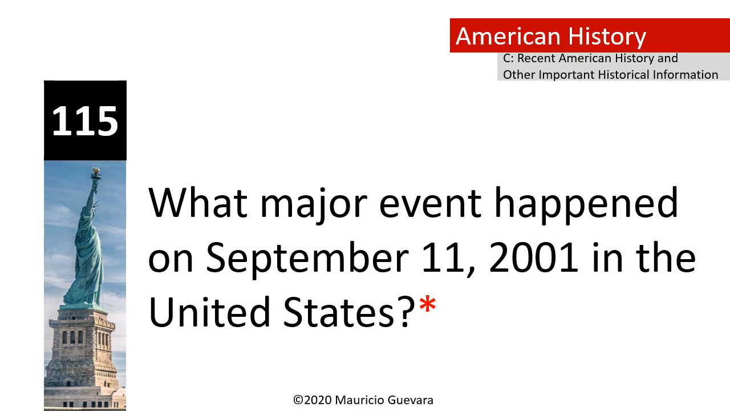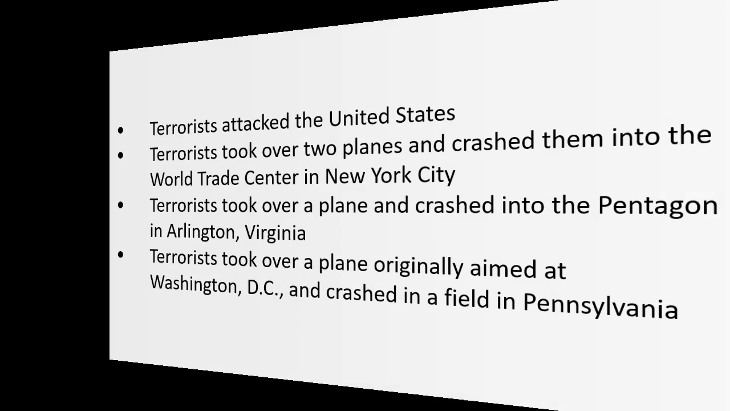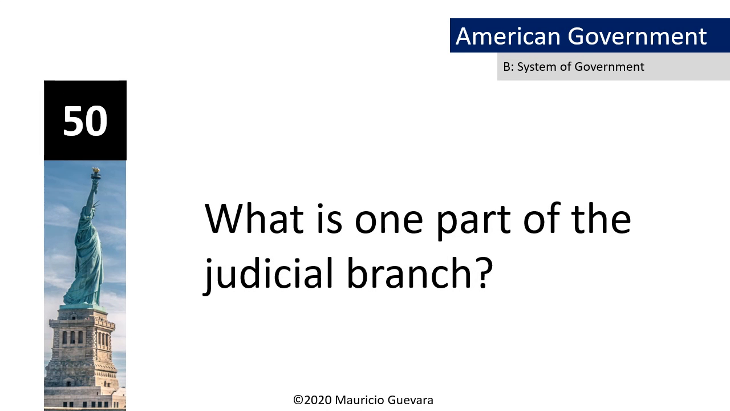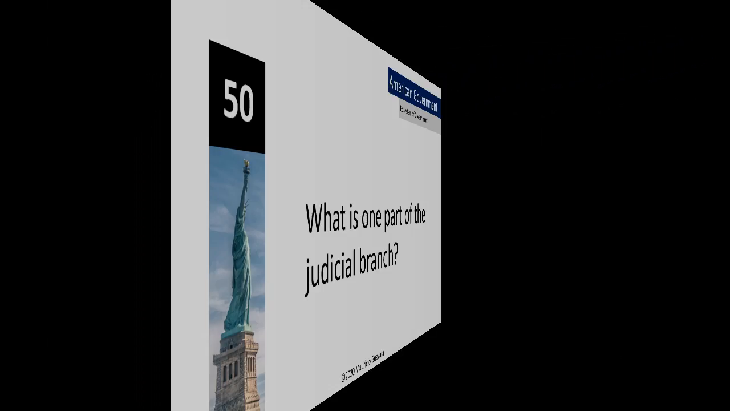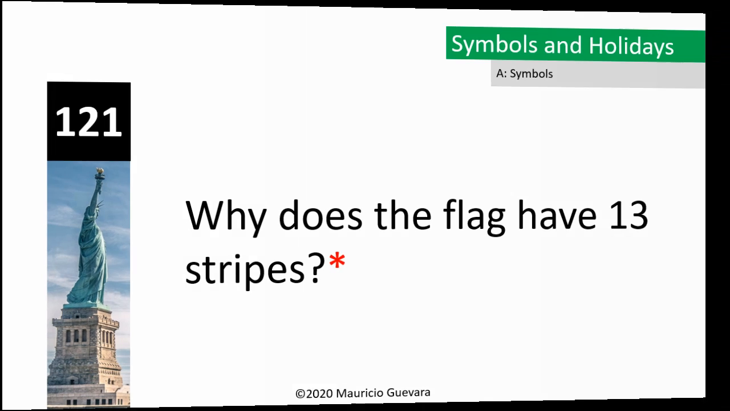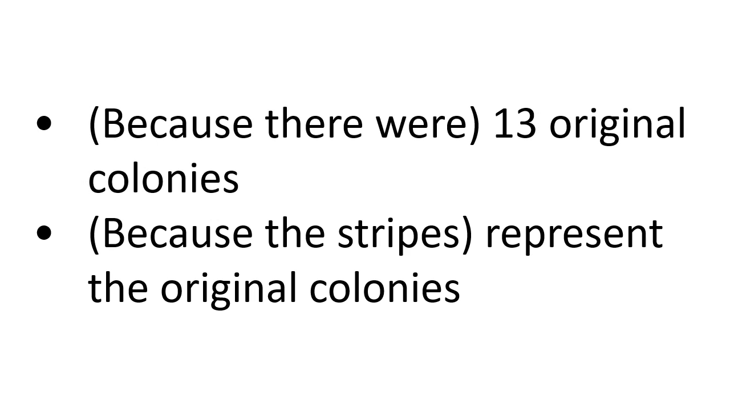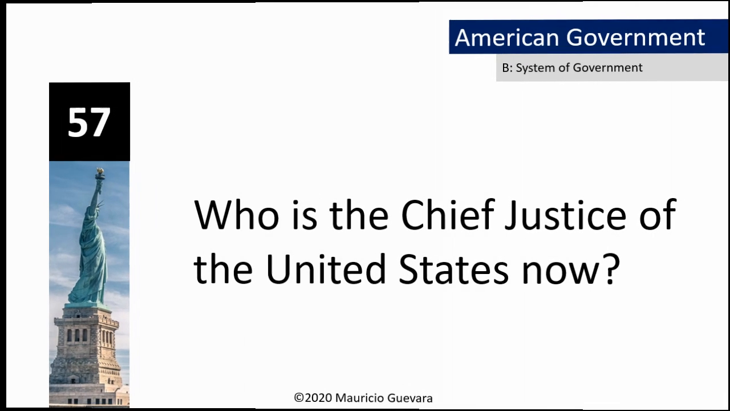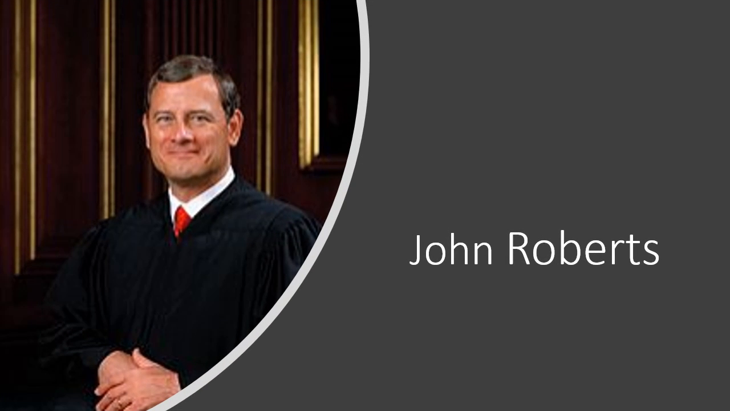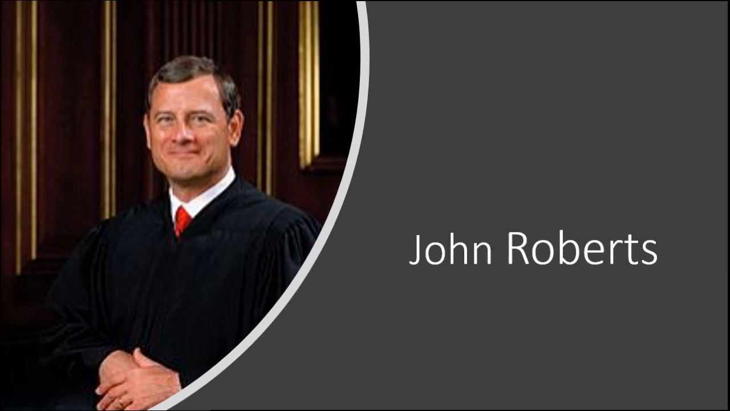What major event happened on September 11, 2001 in the United States? Terrorists attacked the United States. What is one part of the judicial branch? Supreme Court. Why does the flag have 13 stripes? Because there were 13 original colonies. Who is the Chief Justice of the United States now? John Roberts.